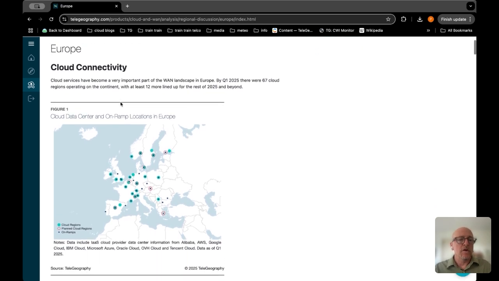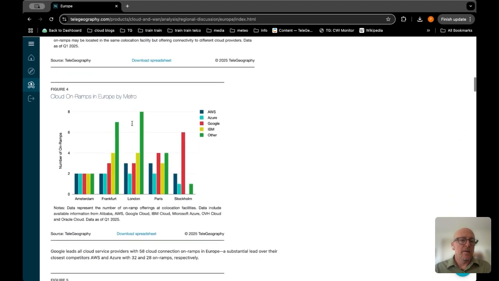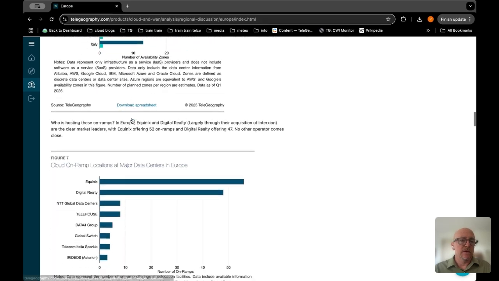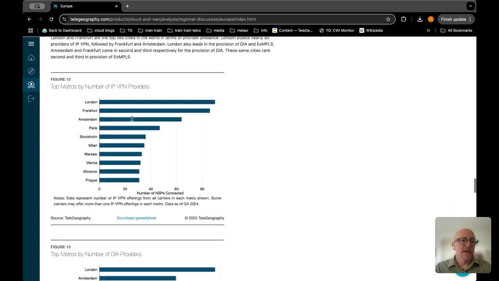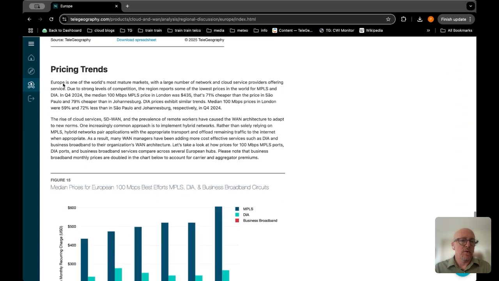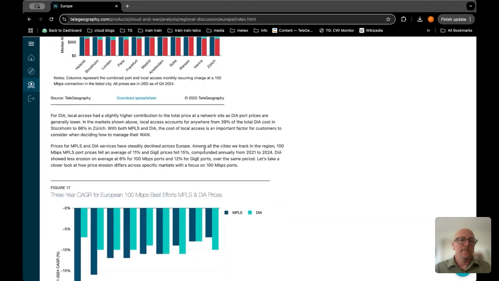So here for Europe, we do the cloud infrastructure or cloud connectivity, as well as different services, WAN services for the region as well. And we end off with pricing trends for these regions on the different WAN services.